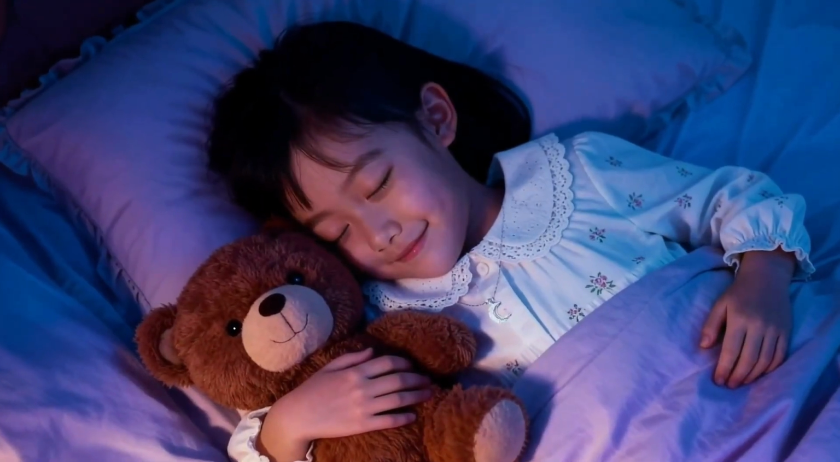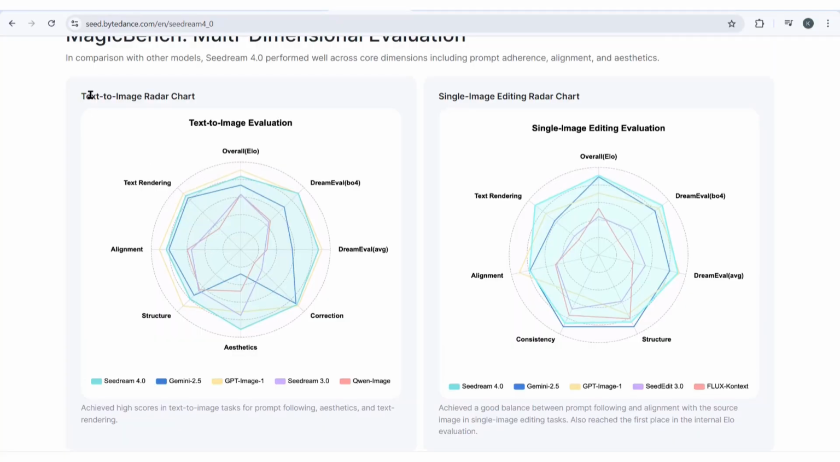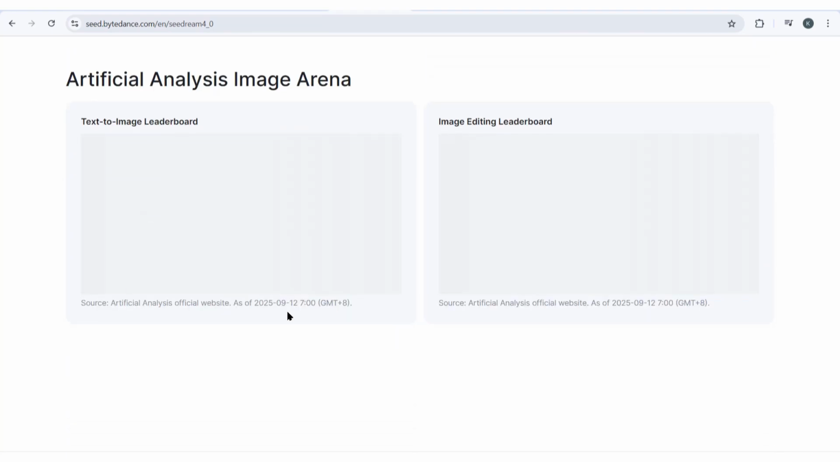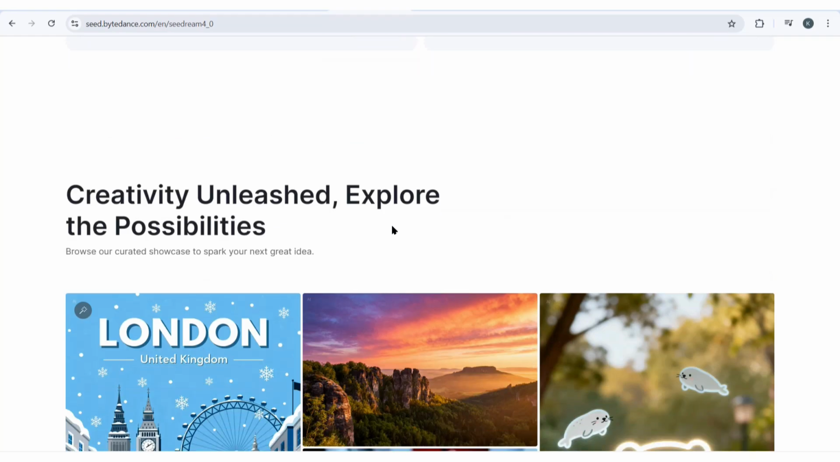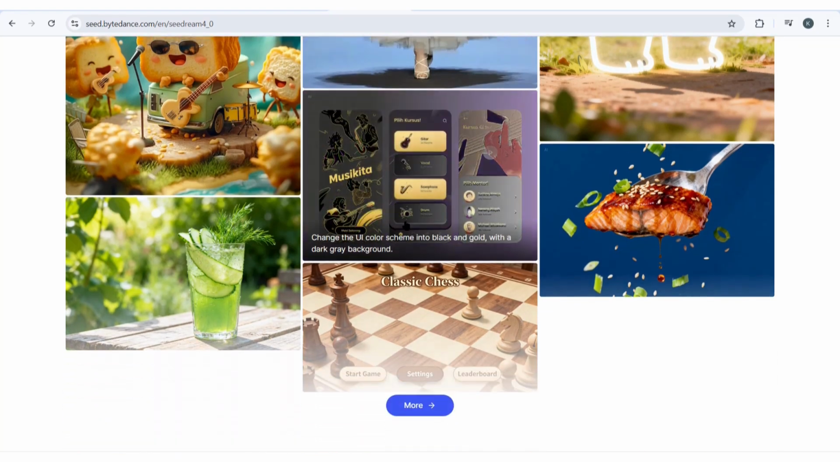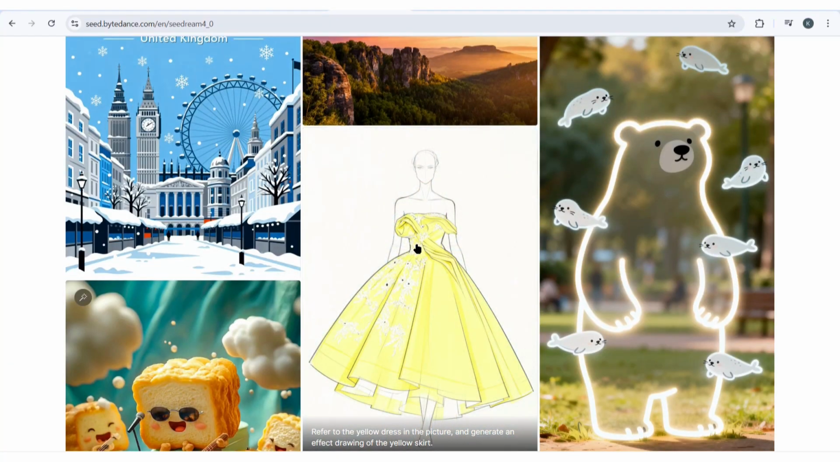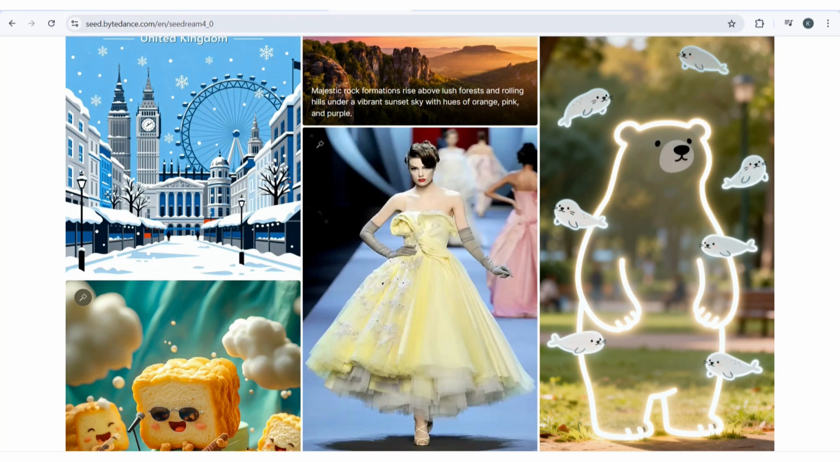Now let me show you what makes Seedream 4.0 different from other AI image tools. First, the benchmark scores. Look at the radar charts. Seedream 4.0 dominates in almost every category. Prompt following, aesthetics, text rendering, structure, alignment. It's beating everything. Second, the consistency. When you edit images with Seedream 4.0, it maintains the original quality while making precise changes. Most other tools mess this up. Third, the detail quality. The images look more realistic than anything we've seen before. The textures are sharper. The lighting is more natural. It's getting close to professional photography quality.